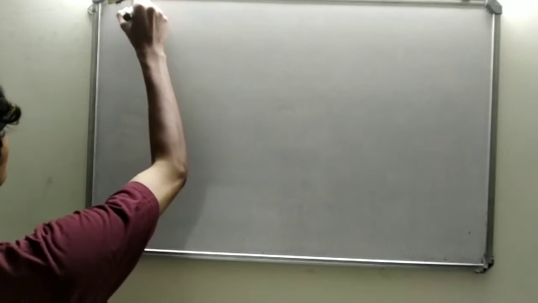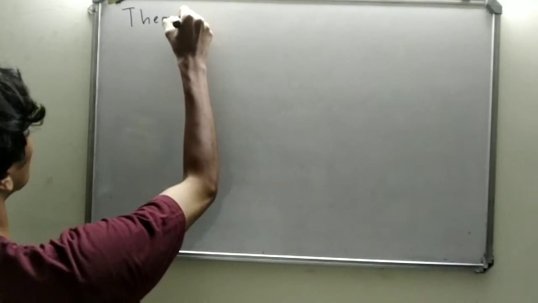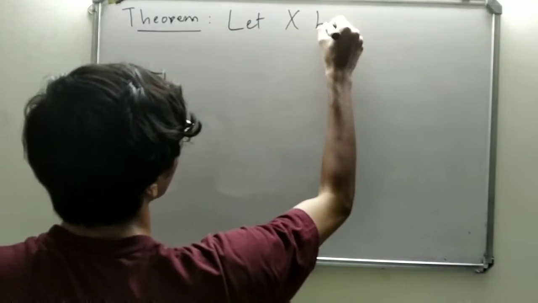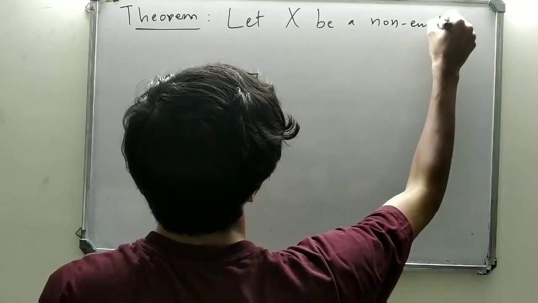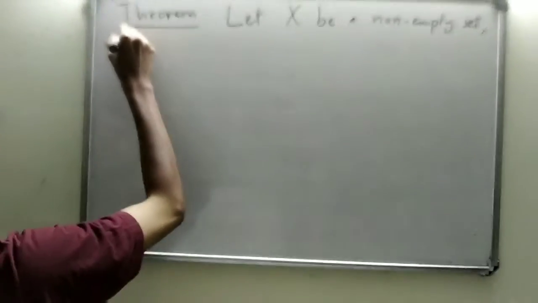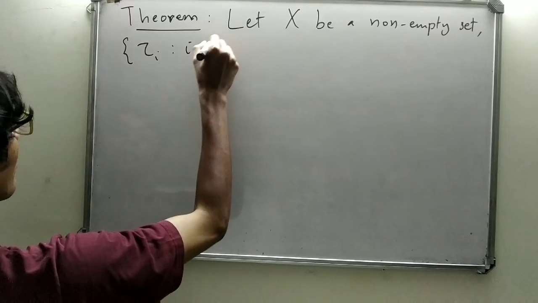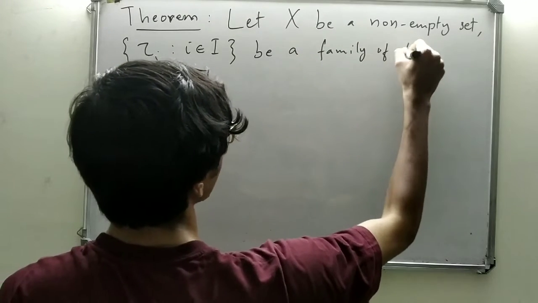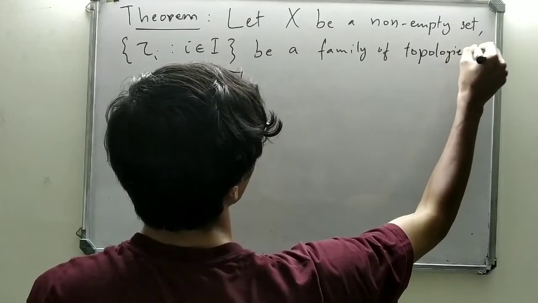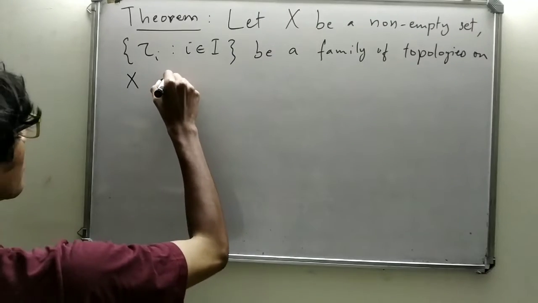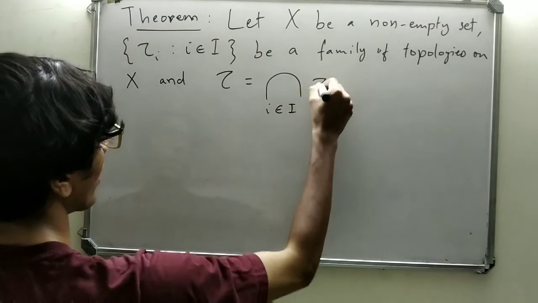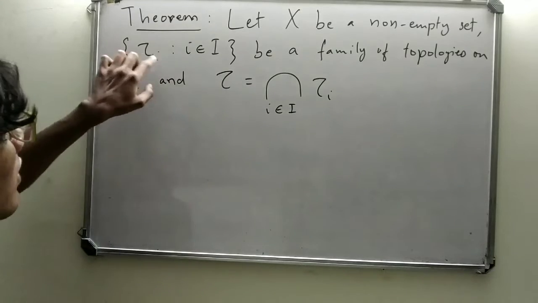So the theorem goes like this. Let X be a non-empty set, and let τi, for i an element of I, be a family of topologies on X. And suppose that τ equals the intersection over i in I of τi, the intersection of all the elements in this family.